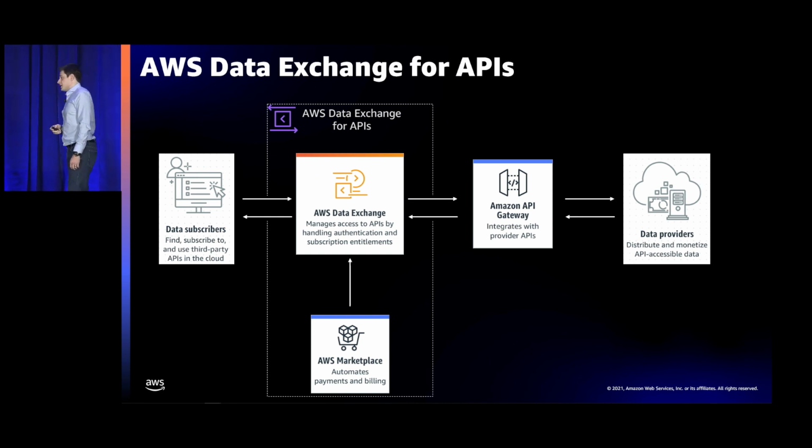So again, easy authentication, and very critically, on behalf of providers, AWS Data Exchange for APIs is managing subscriptions and entitlements and that authentication in accordance with subscription terms. So there's no more need as a data provider to, for example, issue API keys and revoke access when a contract is up. We handle that on the data provider's behalf.